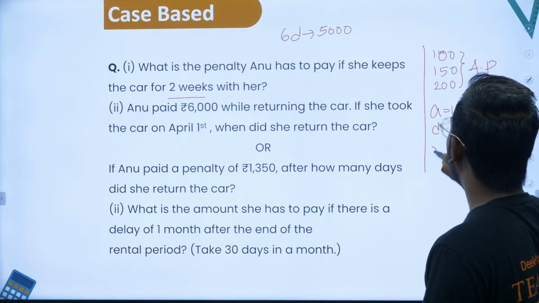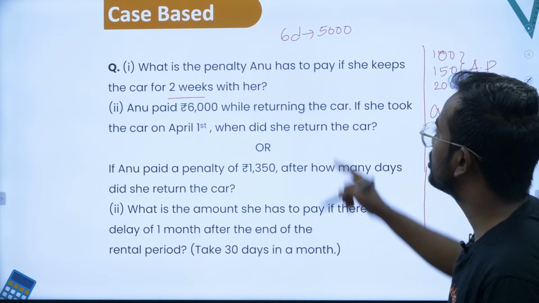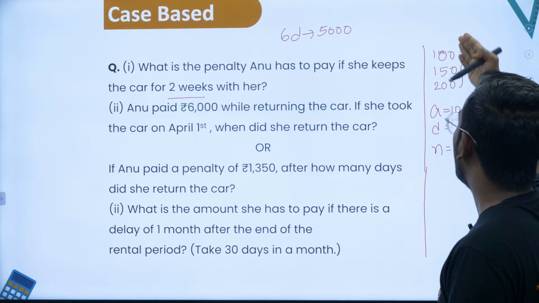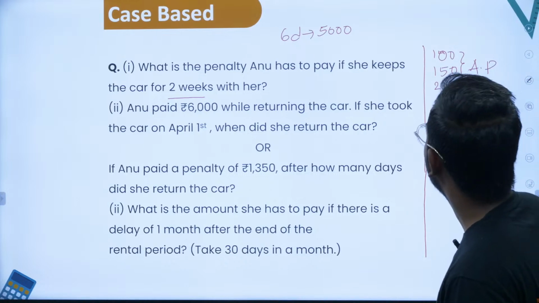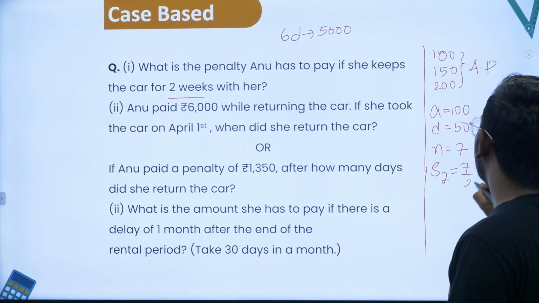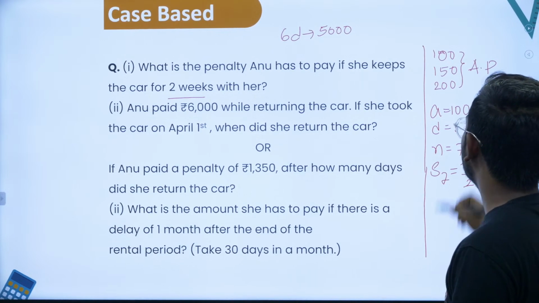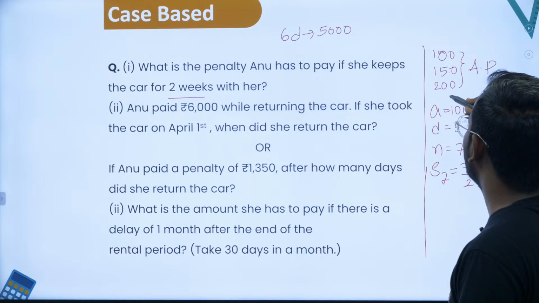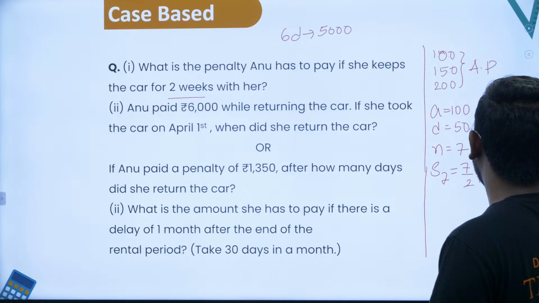And how many days? n is equal to 7 days. Now your job is to find how much she'll pay. So we'll have to add all these terms, that is S7 is equal to n by 2, that is 7 by 2 into first term 100 plus the last term, which is 100, 150, 200, 250, 300, 350. So that is 350. Total 450, so 7 into 450 by 2.